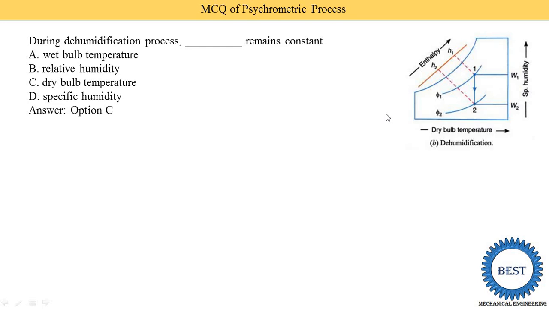During the humidification process also, the dry bulb temperature is constant. And during sensible cooling and sensible heating processes, the specific humidity remains constant.